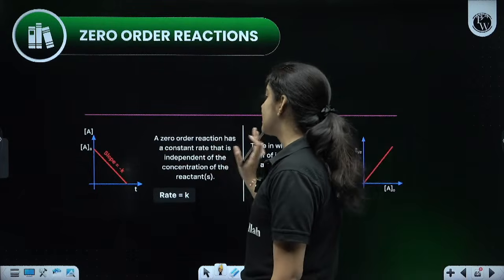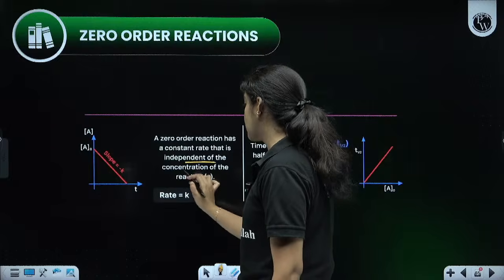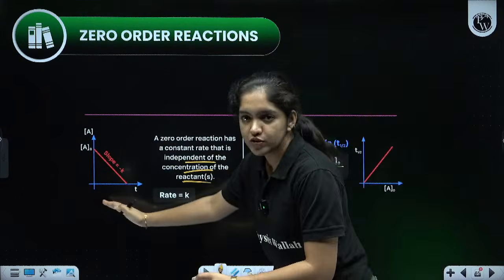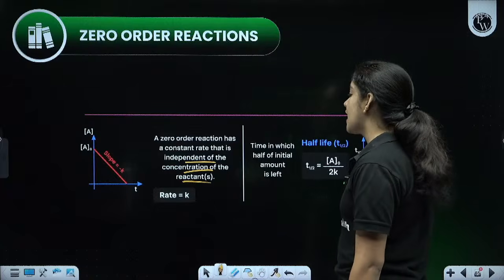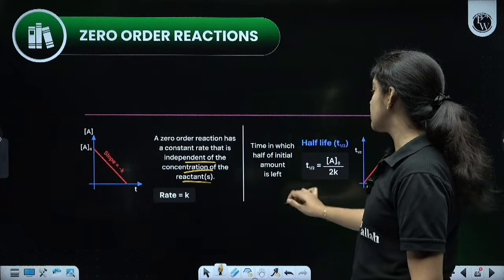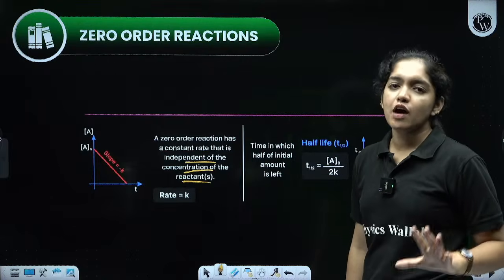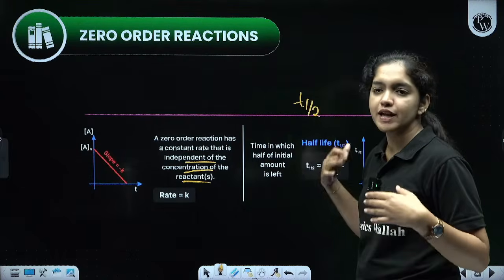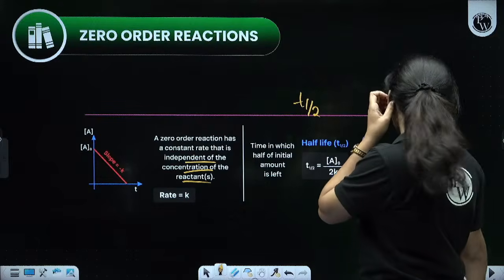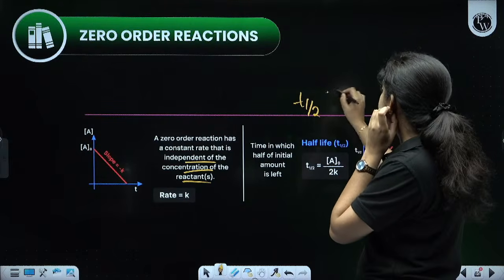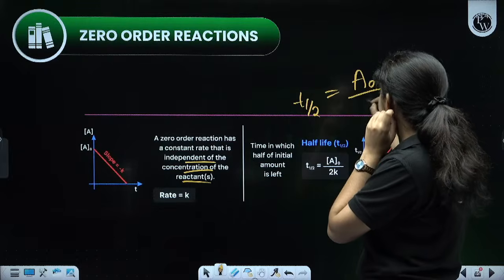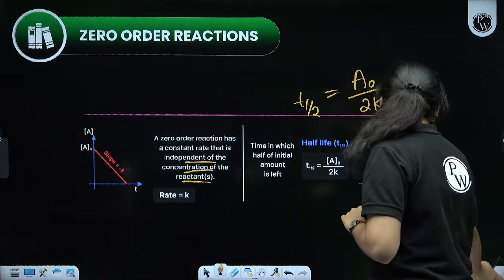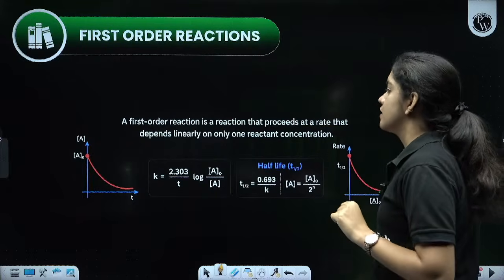And zero order reaction is also given. For a zero order reaction, a constant rate is independent of the concentration of the reactant. Rate is equal to k, and this is the graph for the zero order reaction. The time in which half of the initial amount is left is the half-life, t half. It is given by t half equals A0 divided by 2k, initial concentration divided by 2k. What is A0? Initial concentration.